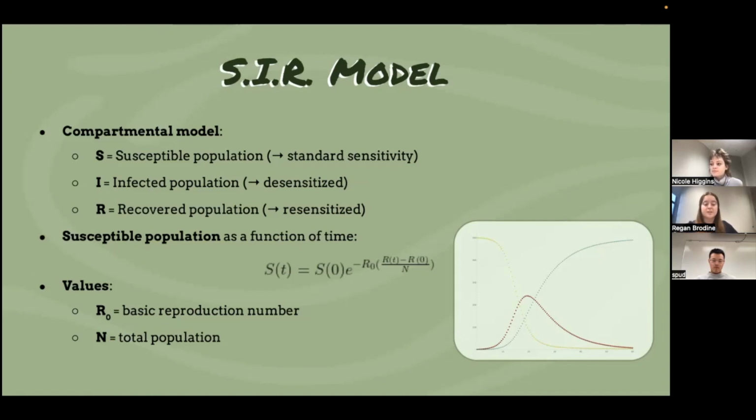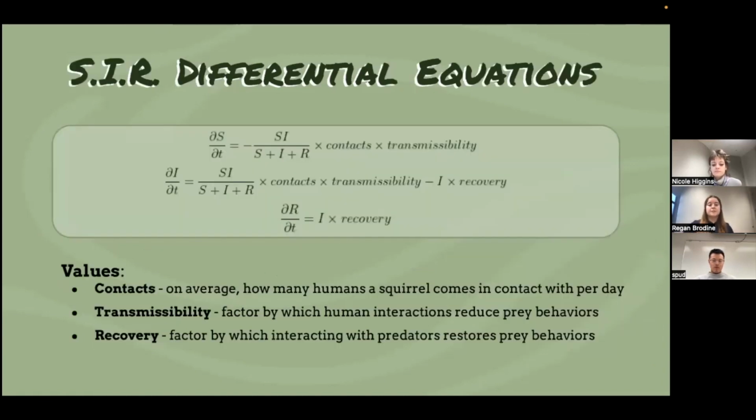The susceptible population is a function of time, as we can see here, and it involves the basic reproduction number that contains things like our daily contact parameters and the transmissibility. How much is a squirrel impacted by their interactions with a human? And then N is just the total population. We're specifically looking at the differential equations. We want to see how these behaviors are going to change over time. So that's a function of each interaction between the susceptible and infected population over the total population, and it's impacted by the contacts and transmissibility. And then the recovery factor is exposure to foxes.